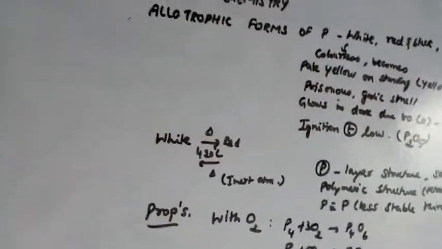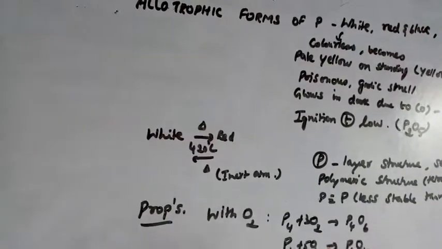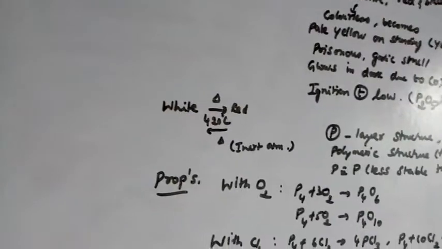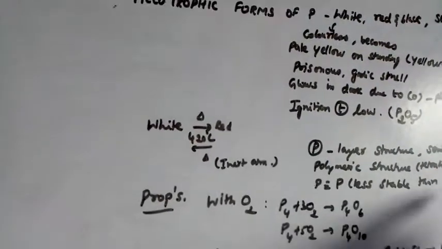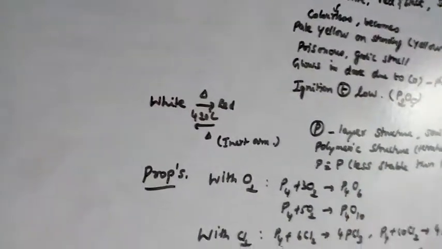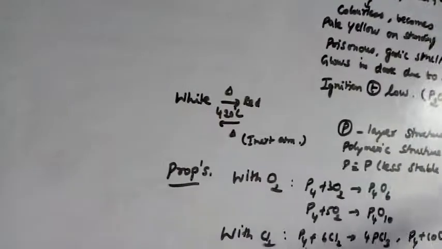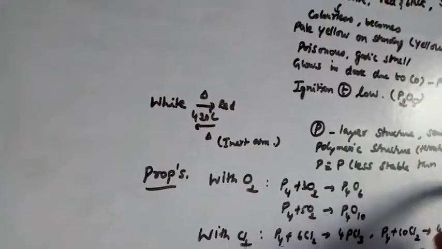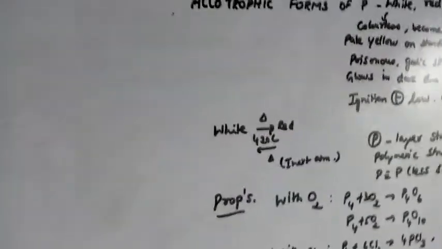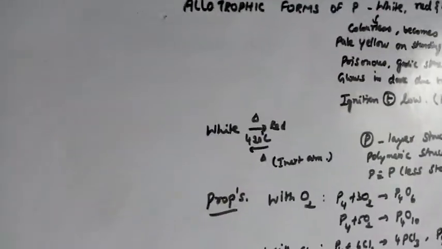Okay. Like nitrogen, phosphorus also can have a triple bond, P triple bond P, but the stability is less. P single bond P is said to be stable, whereas P triple bond P is less stable. That is why most of the phosphorus exists like this, with P single bond P. Okay. These are the allotropic forms of phosphorus.